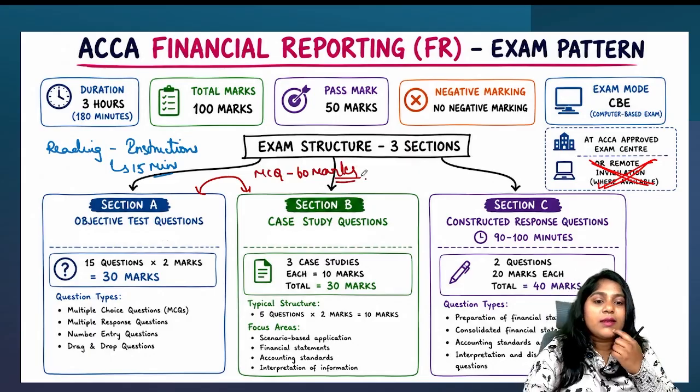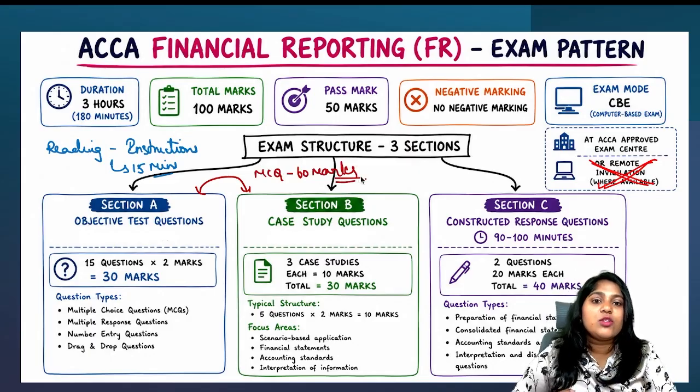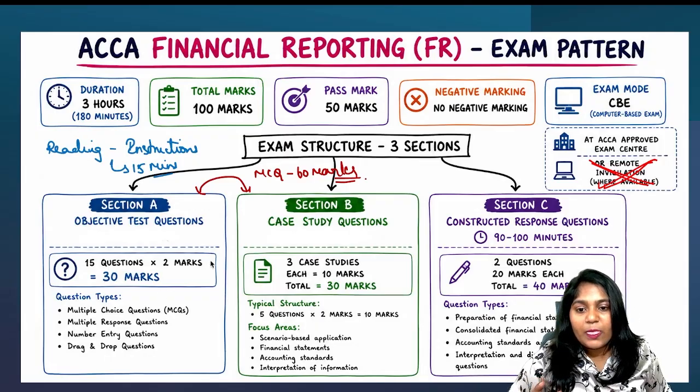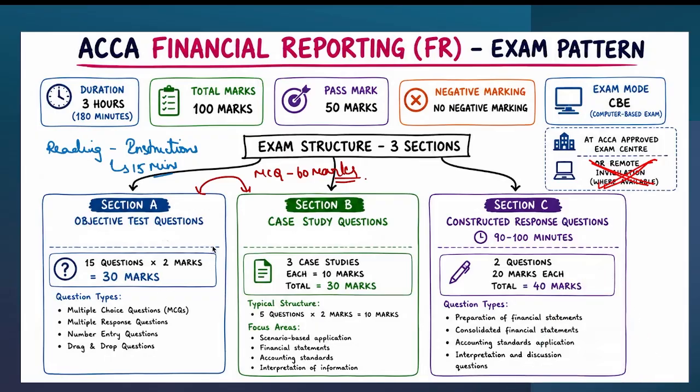Okay. Then comes the section C that we have. So what is the section C part? It is constructed response questions. So what do constructed response questions talk about, guys? You'll have 2 questions of 20 marks each, which covers 40 marks, where it's not an MCQ, rather you have to type the answer. You might have to prepare the financial statements, analyze the financial statements, apply the accounting standards, interpret and discuss, especially preparing consolidation. All of these come under section C.